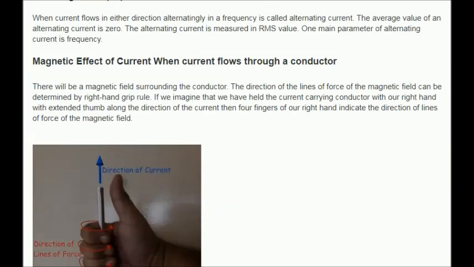The average value of an alternating current is 0. The alternating current is measured in RMS value. One main parameter of alternating current is frequency.